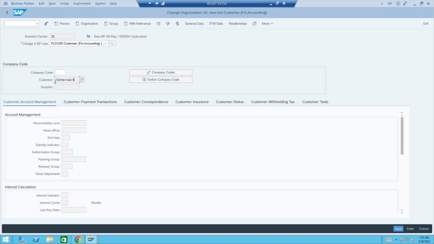Anyway, we'll discuss now. If you want to achieve that, it's mandatory that your BP number range should be internal and your customer number range should be external. What is the effect of external? Anyone? If I put number range external, what is that functionality?